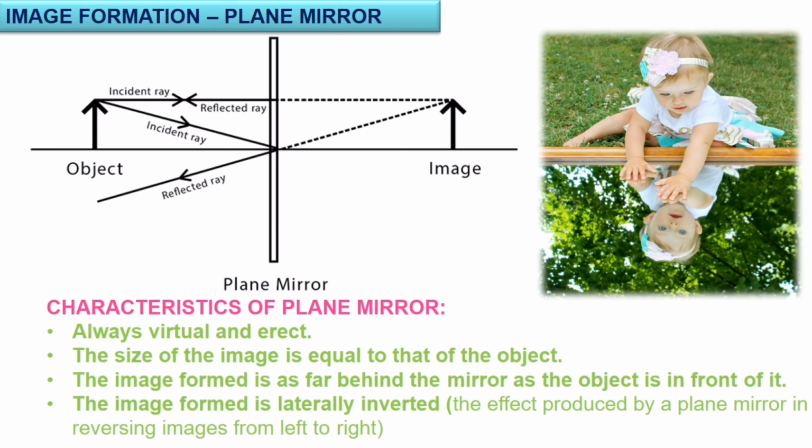The next one is that the image formed is as far behind the mirror as the object is in front of it. So if you move in front of the mirror, your image also moves accordingly. If you move back from the mirror, your image also moves accordingly. That is the concept. The last one is that the image formed is laterally inverted. If you raise your right hand, your image raises its left hand. That is called lateral inversion.